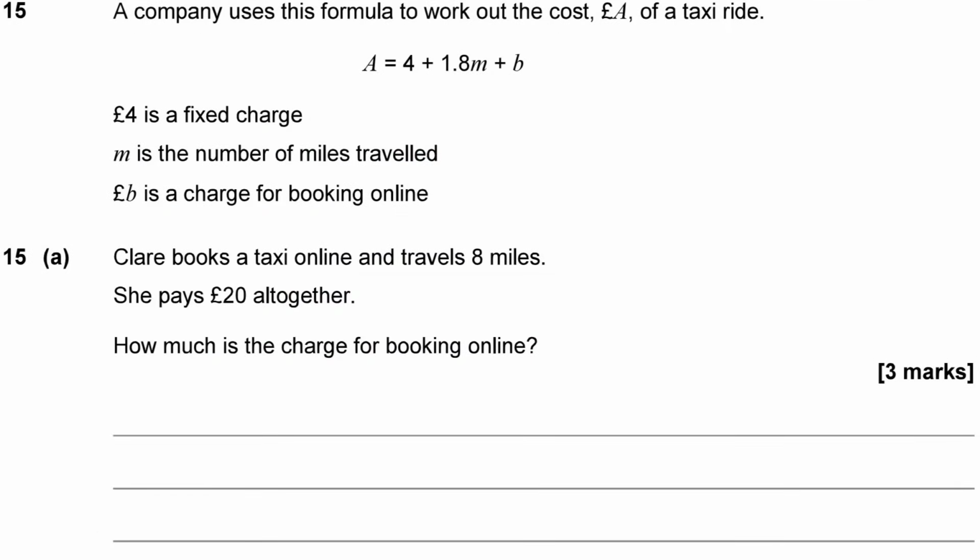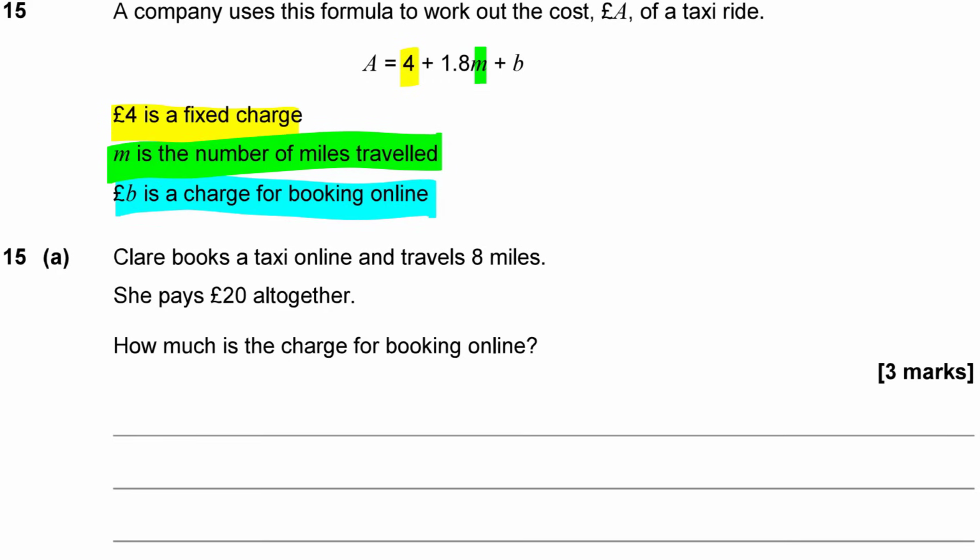A company uses this formula to work out cost A of a taxi ride. So cost A is equal to 4 plus 1.8 times M plus B. £4 is a fixed charge, so that's that bit there of the calculation. M is the number of miles travelled, so you times that by 1.8. So basically you're being charged £1.80 per mile plus the fixed amount of £4. And then B is the booking charge online, so then you also have to pay that amount on the end. Okay, doesn't say what the booking fee is at the moment. Maybe that tells us later on.